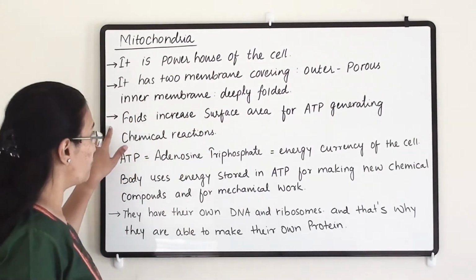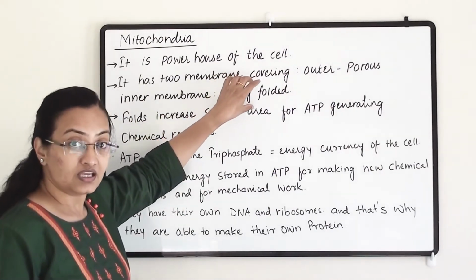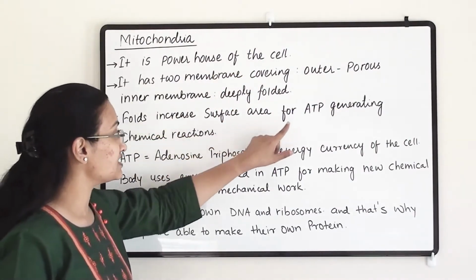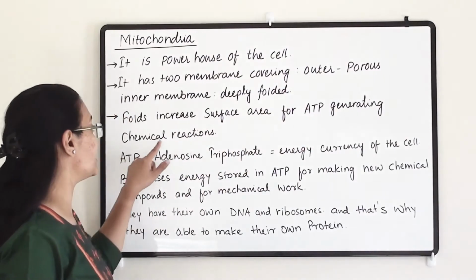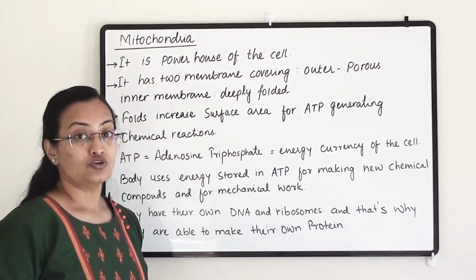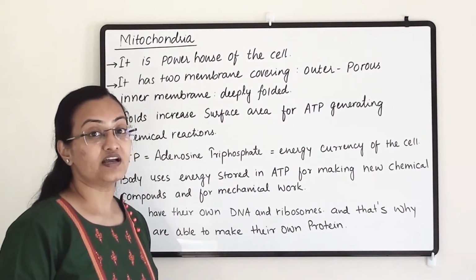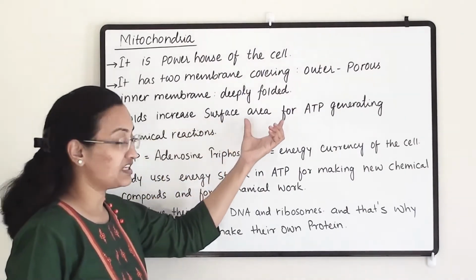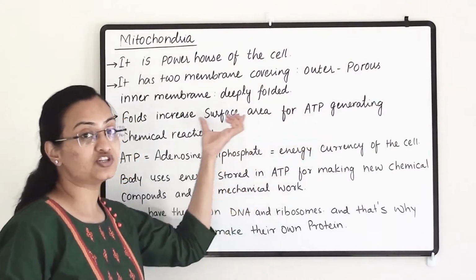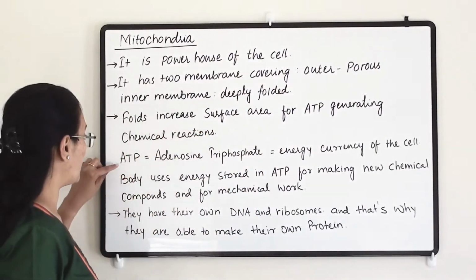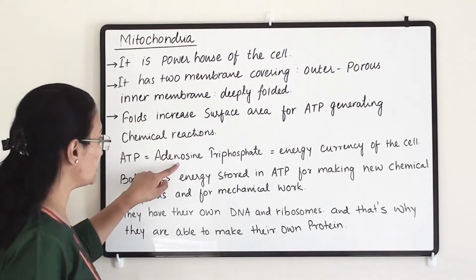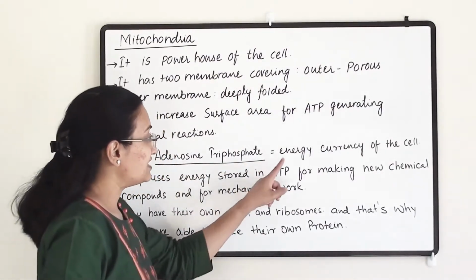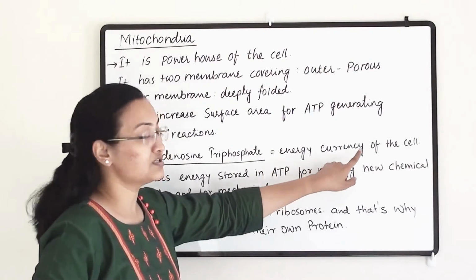Now this inner membrane has folds, and these folds increase the surface area for ATP generating chemical reactions. So why does mitochondria have folds? Because it will increase the surface area for ATP generating molecules. Now what is ATP? The full form of ATP is adenosine triphosphate, and that is the energy currency of the cell.